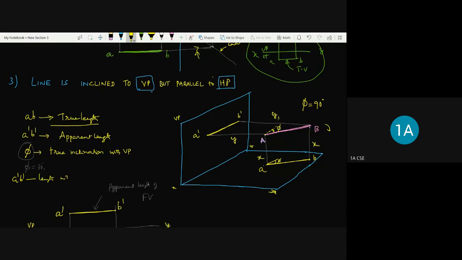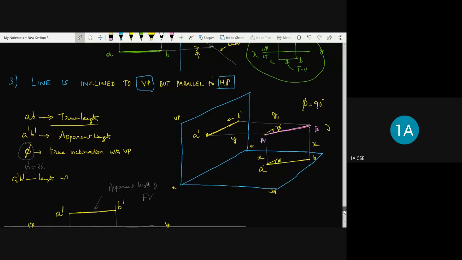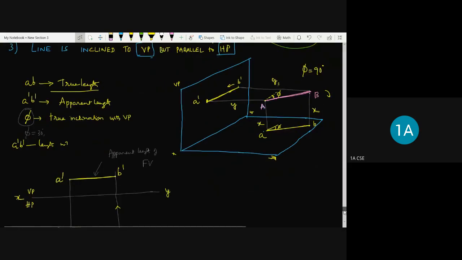As the angle is increasing, the AB line is going to become vertical to the vertical plane. So that represents this. This is going to keep reducing, and the B dash coincides with the A dash. So that is why, when the line is perpendicular to the vertical plane and parallel to the horizontal plane, I'm going to get it like this.